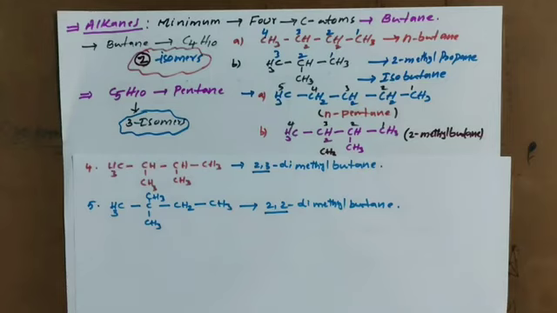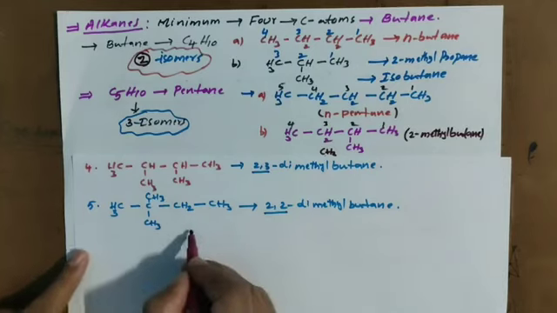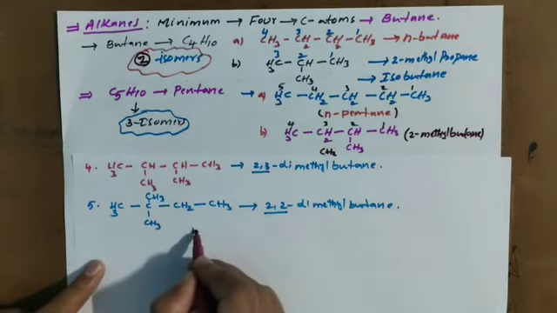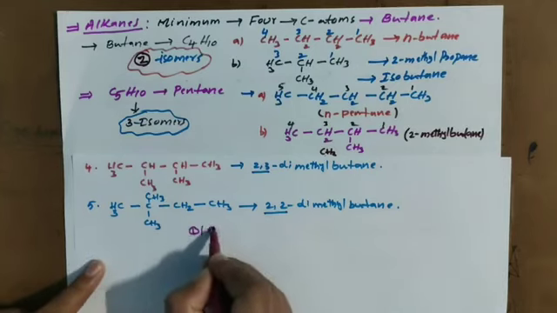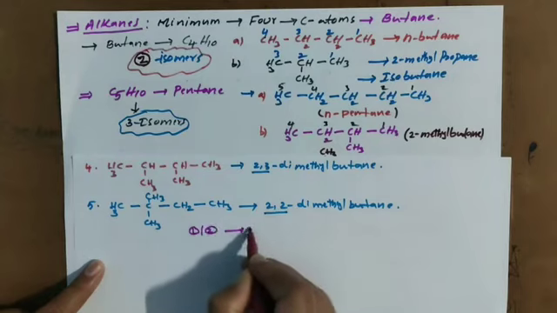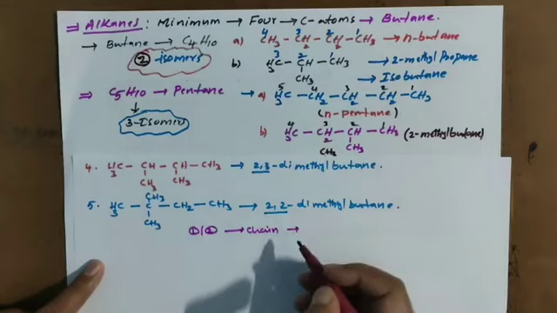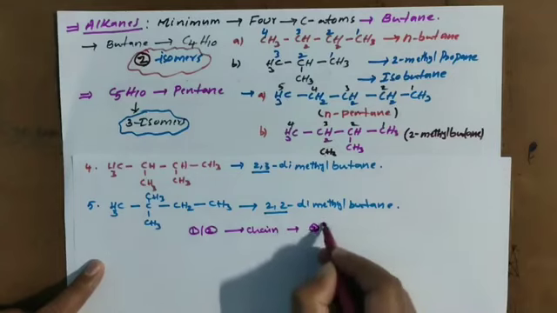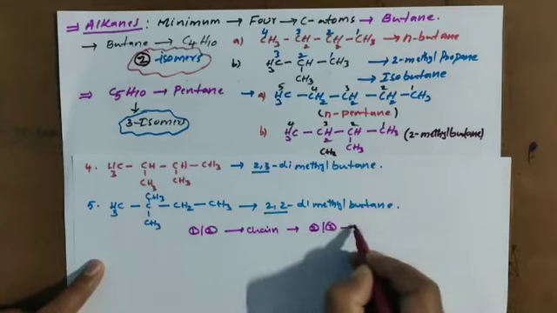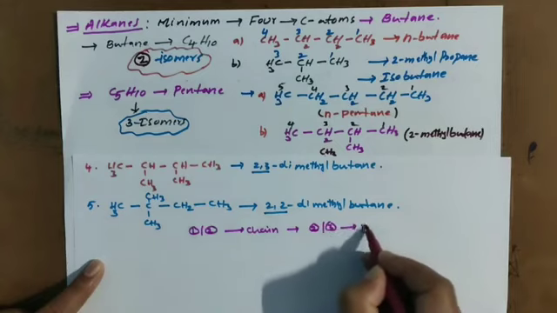Clear? So now I am going to conclude. 1 and 2 are chain isomers. Next, 2 and 3 are position isomers.